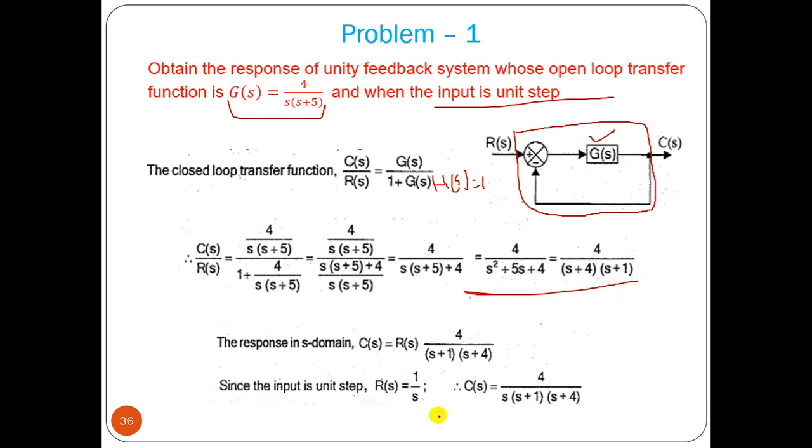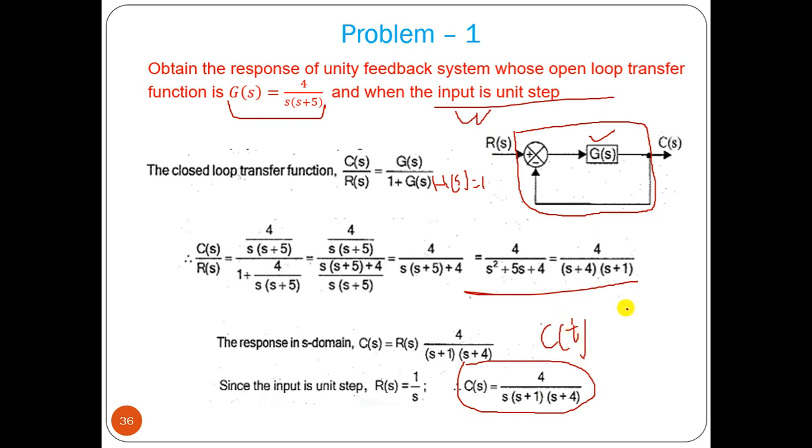C(s) by R(s). Now we have to find out the response, that means c(t) we have to find out. So C(s) equal to R(s) into the transfer function, and this is a unit step input. So R(s) will be 1 by s, so you have to multiply it by 1 by s. This is your C(s). Now we have to find out c(t).